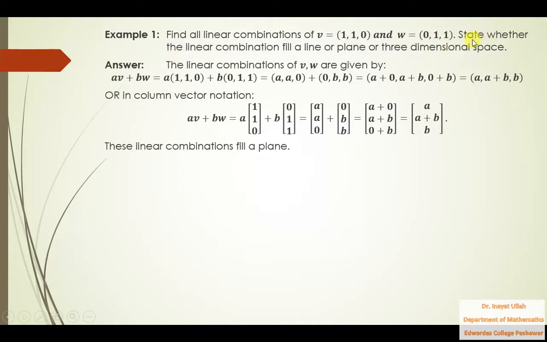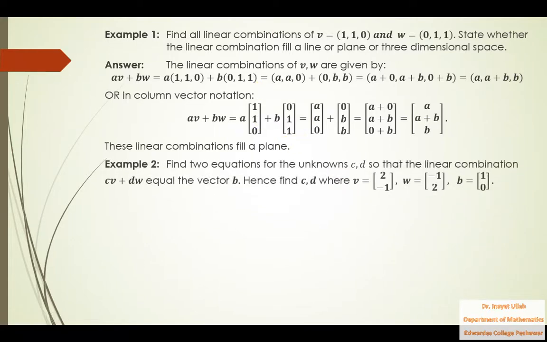Then the other one is: state whether the linear combinations fill a line, a plane, or three-dimensional space. So av plus bw, what could we say about this? We just recently studied that the linear combinations of two vectors fill a plane. So this is the linear combination of two vectors, and these linear combinations fill a plane. That is the answer for the second statement. I think this is very easy to solve and I hope you will understand this.